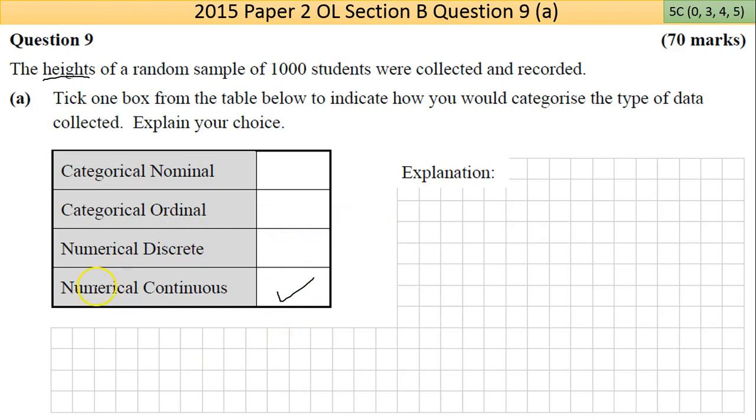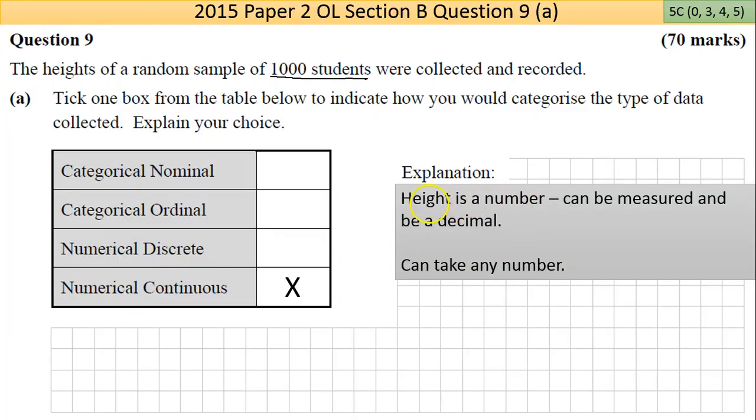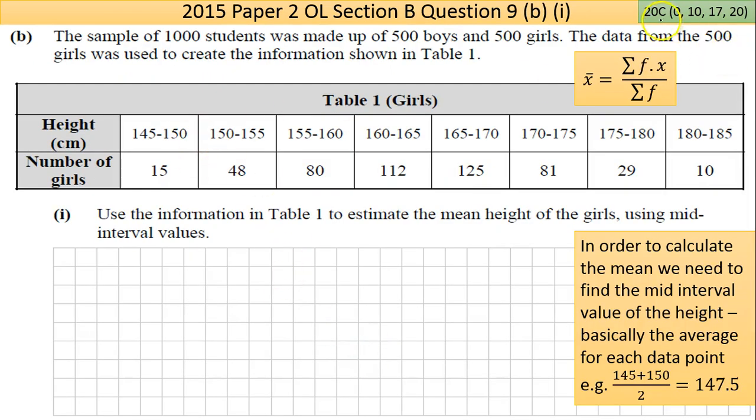Now the explanation. I've probably said it a few times, so I can go straight to the answer here. The height is a number, and it can be measured, and can be a decimal. So basically, that's the reason it's continuous, not discrete. It being a number is why it's not nominal and it's not ordinal. Now that's the second explanation here. There are many ways of explaining this. I've put here the second explanation, one that came up quite commonly: it can take any number. Okay, so that's part A. It's only worth 5 marks, so don't spend too long on it. Move on now to a 20 mark question.